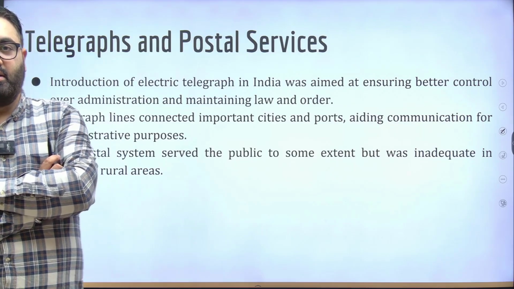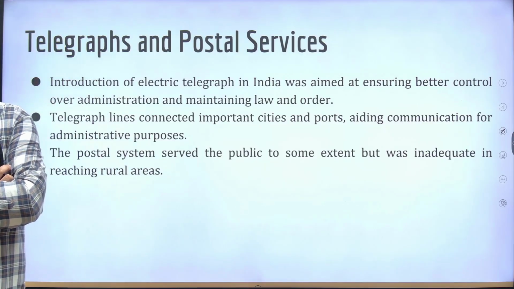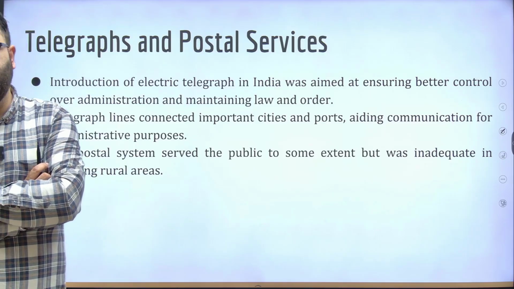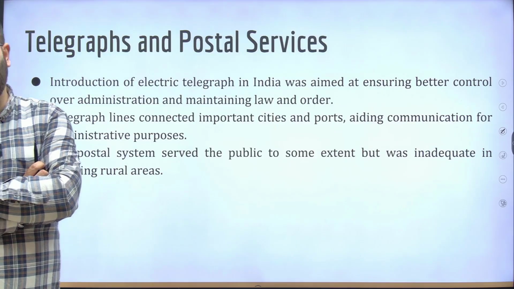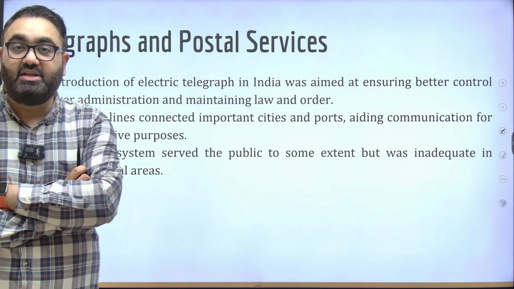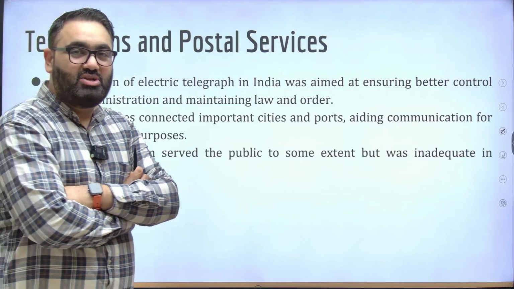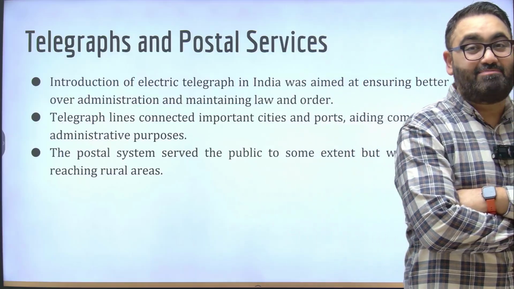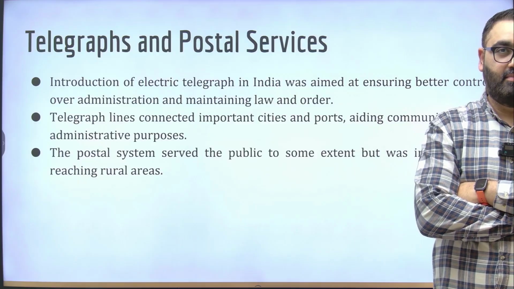In fact, it is said that one of the reasons for the success of British in the 1857 mutiny was the telegraph lines and the fact that they were able to communicate with each other while the others, that is the forces of India, could not. That is what led to their success. This is why the British understood the importance of these infrastructure such as the telegraph, the postal services, and they made sure that they invested money here specifically on the regions that suited them.